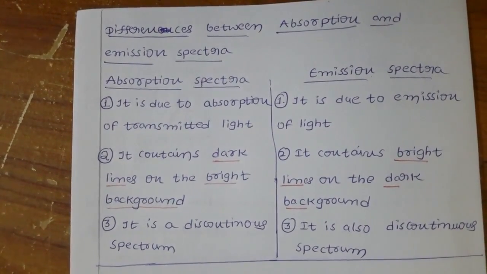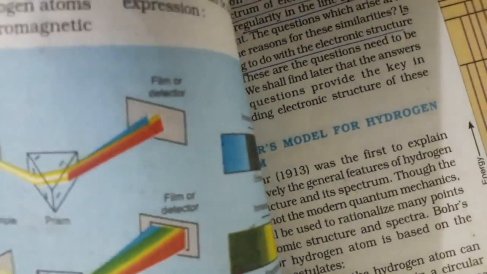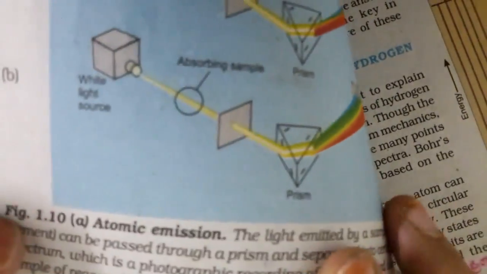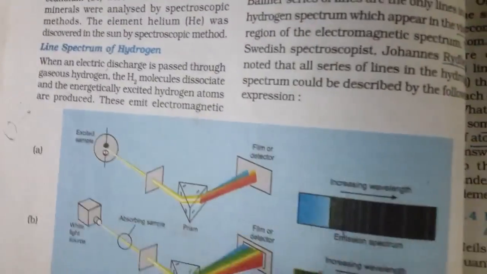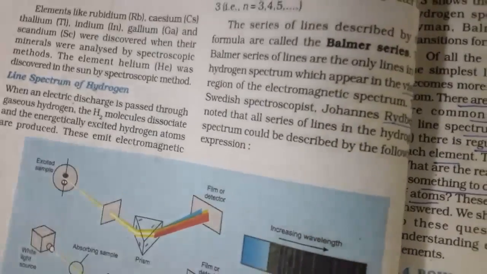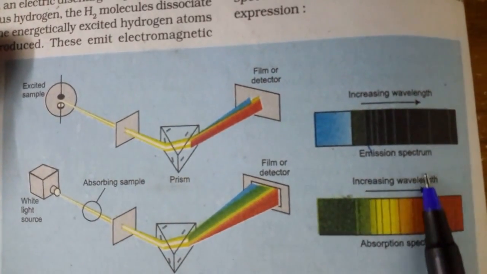Here you can find the two figures, figure number 1.10. Here we have the image of the emission spectrum and absorption spectrum.